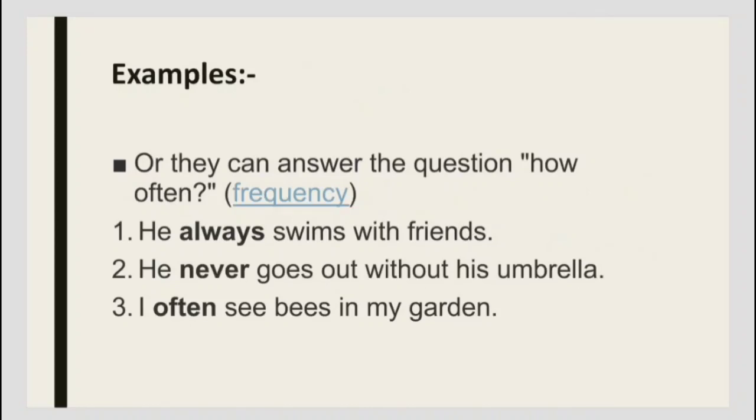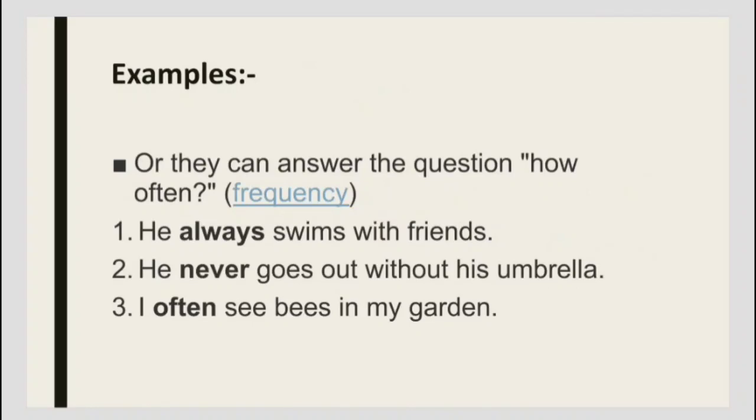Second, he never goes out without his umbrella. This means he never leaves the home without taking his umbrella, so he wants the umbrella with him daily. Third, I often see bees in the garden, in my garden. Often does not mean always, but we mostly see bees in the garden. Mostly, often, sometimes, anytime are the frequency words.